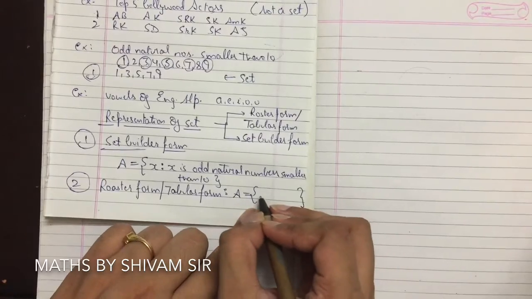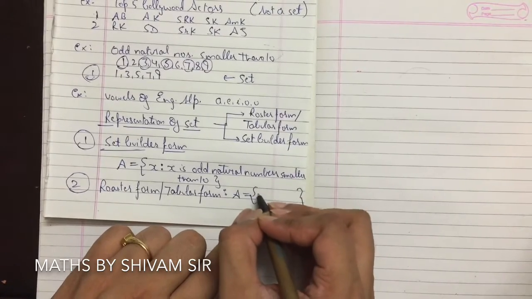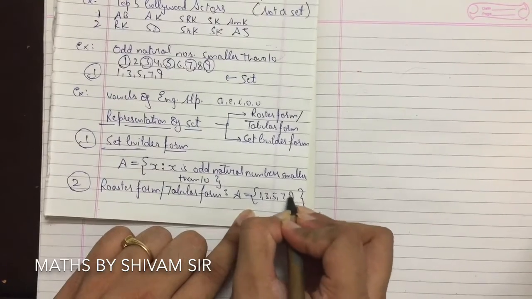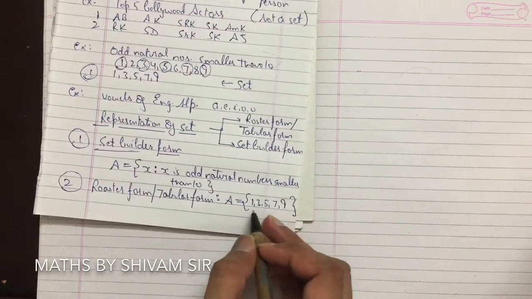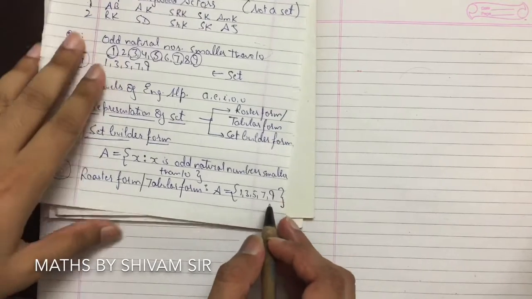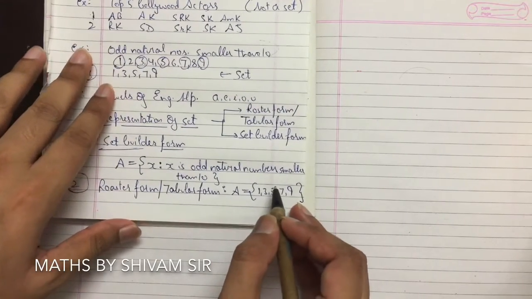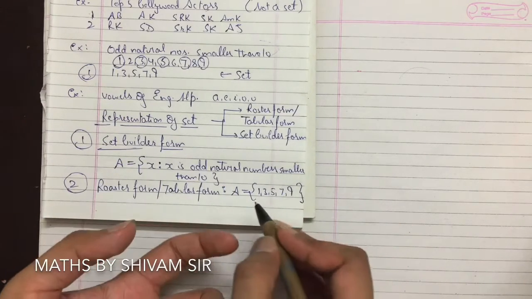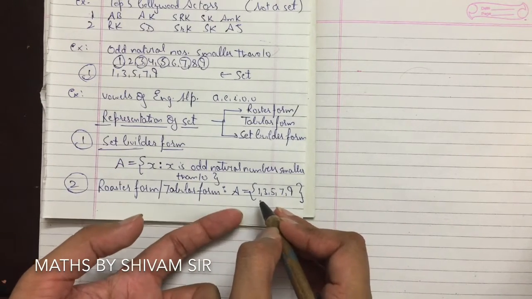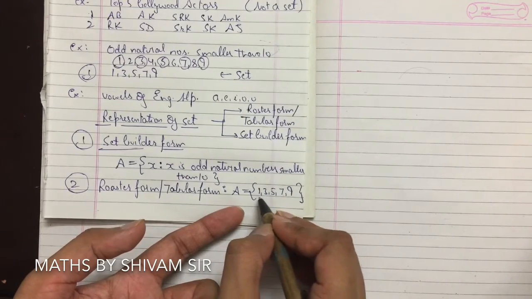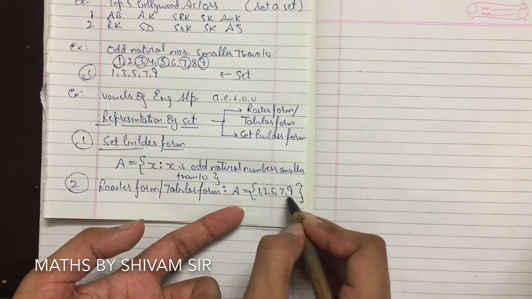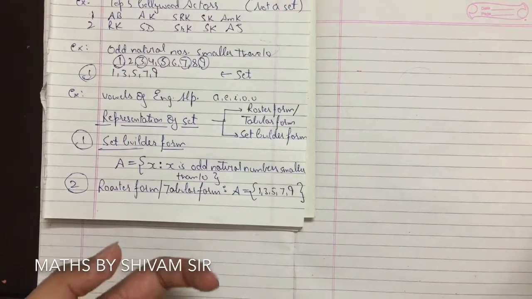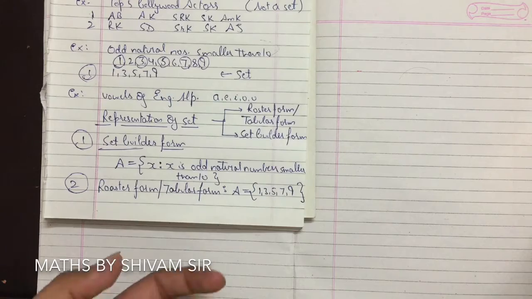Now the elements of this set will be 1, 3, 5, 7, 9. These are called objects, or we call them elements. These are always separated with the help of comma. So do remember to separate them with the help of comma and put them in these curly braces. So this is tabular form.